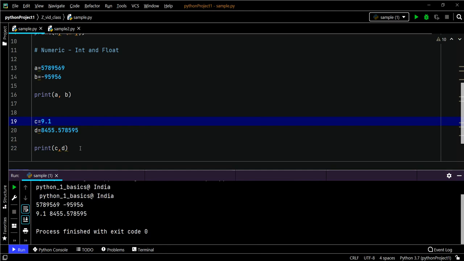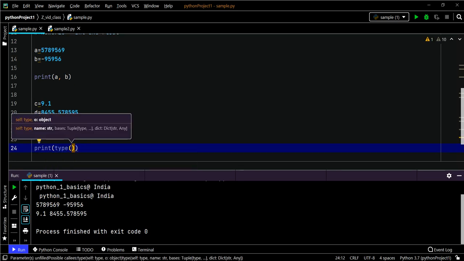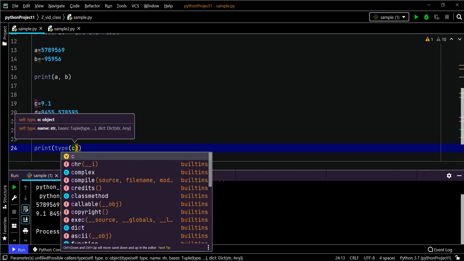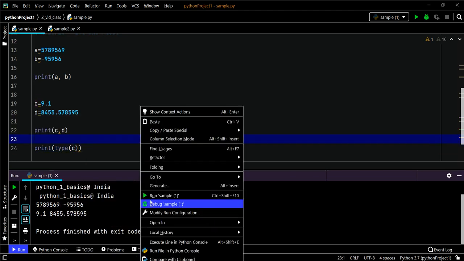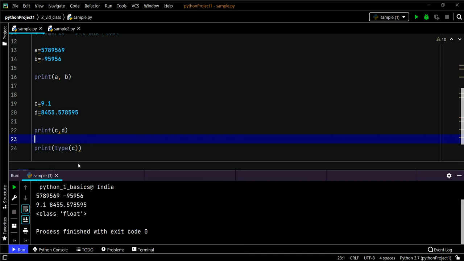If you want to check the type of the data being passed, just print type for whichever variable you want the type of. See, the type of the variable c is class float, which is a float data type.